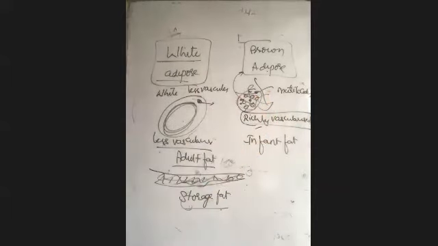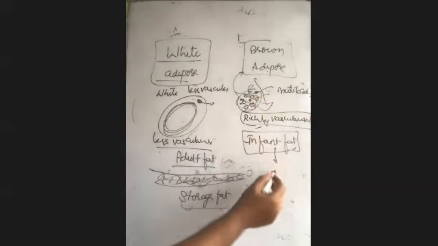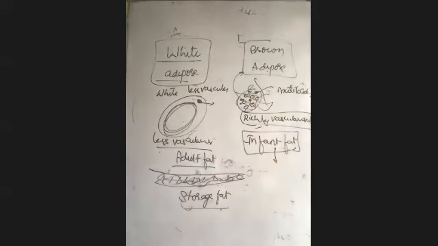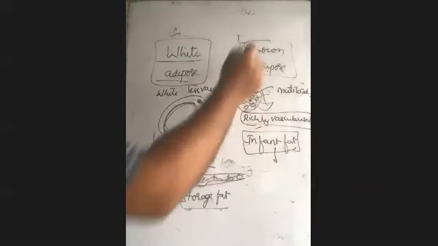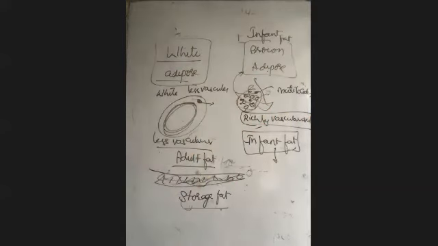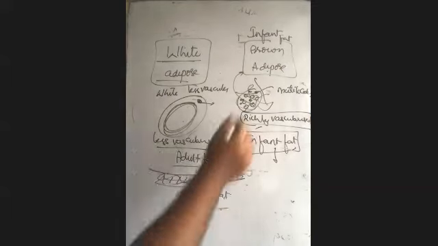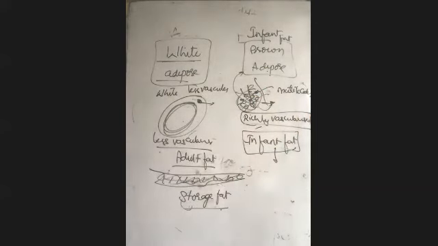It is richly vascularized, and this is called infant fat, the fat of the newborn baby, required heat is provided by this particular fat. Brown fat, you just remember it as infant fat, fat of the newborn baby, which was supplied by the mother to provide the required temperature. By burning this, the baby is going to provide a temperature to maintain homeostasis. That means to maintain the body temperature constant.